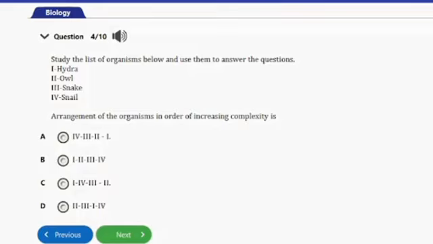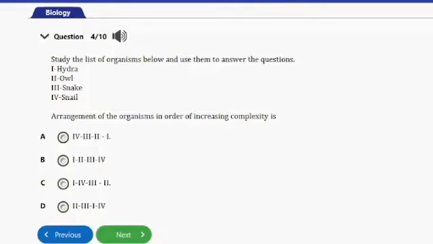For you to actually understand complexity well, you might need to also understand evolution well, and both of them have a link together.